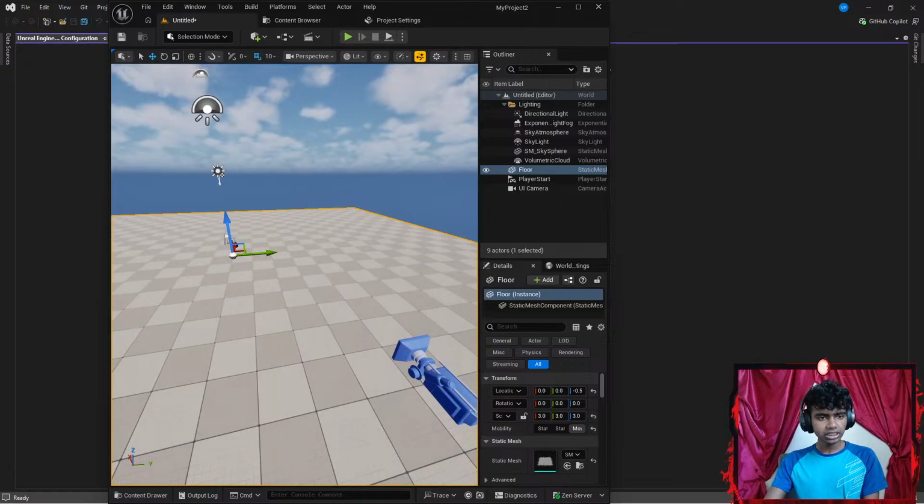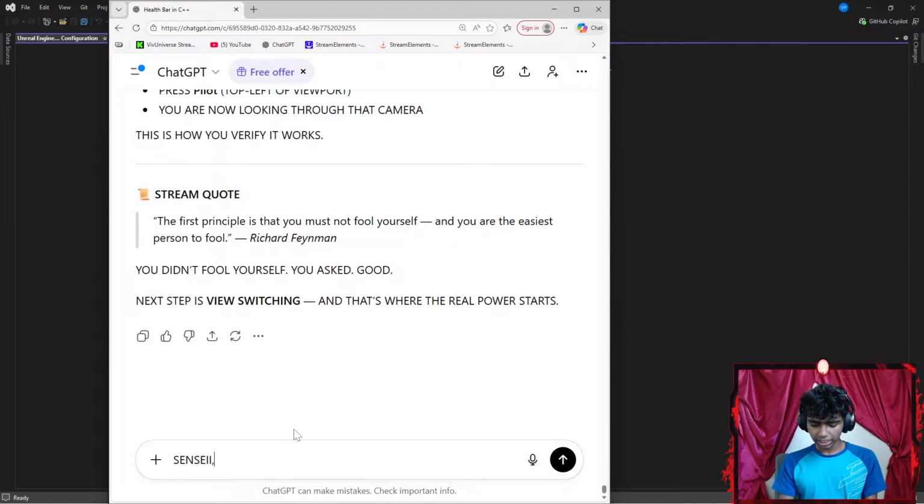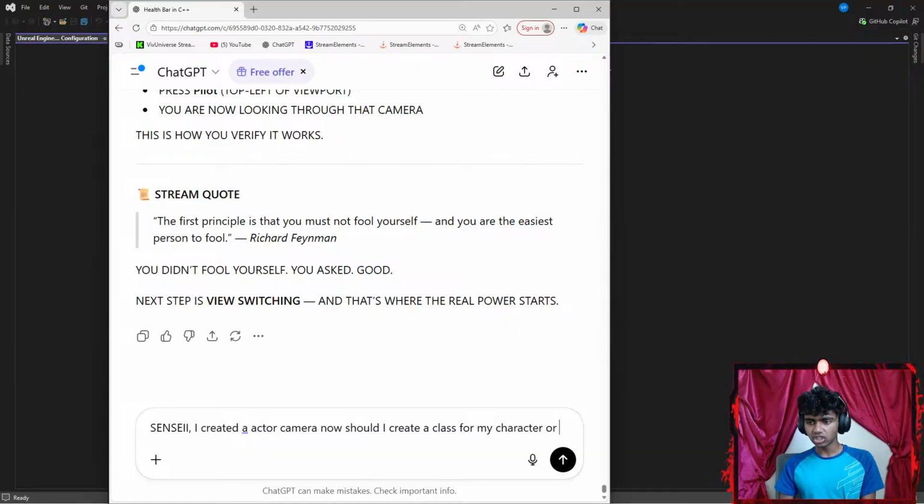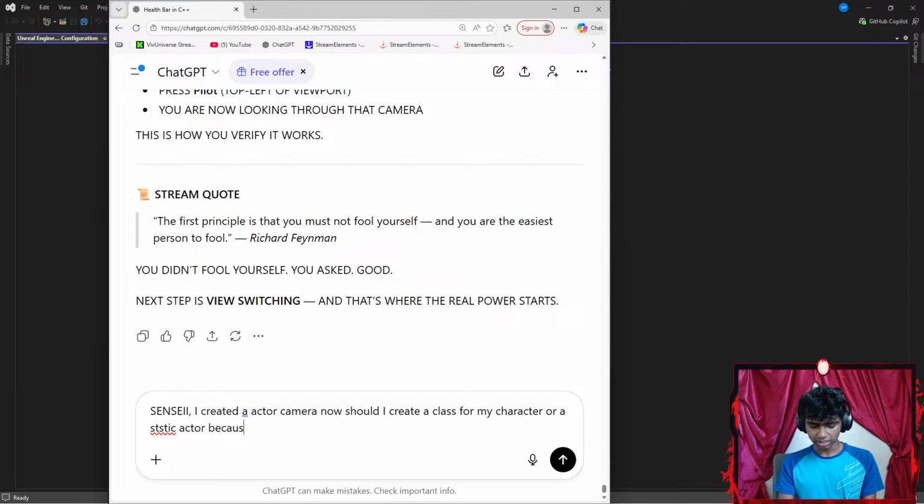Next up, let me say something like, let's say I created a camera actor. Now, should I create a class for my character, or a static actor, because I want my character to be on the left and the UI on the right.